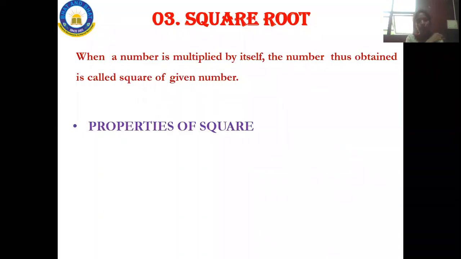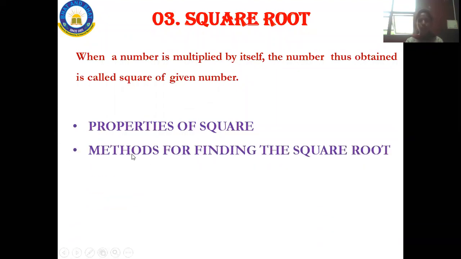Next, you are going to learn methods of finding the square root. There are two methods to find the square root: one is the division method, and one is the factor method. Whichever method is easier for you of these two, you can follow that and do the problems based on that.